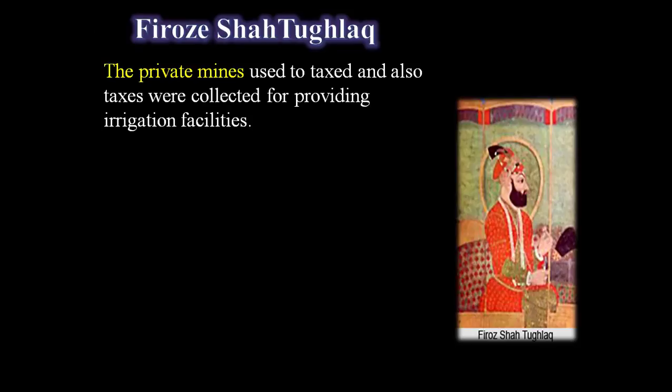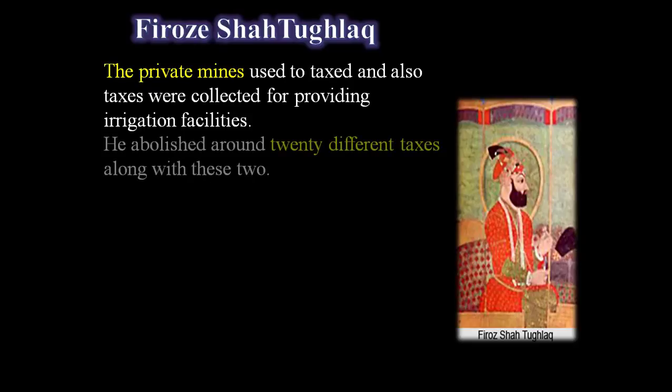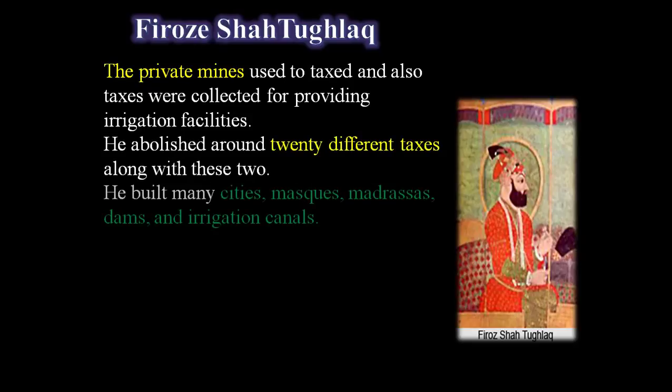And he gave permission for private mining, which was taxed, and taxes were also collected for providing irrigation facilities. He gave permission to start private mining, and then he collected the tax. The tax he utilized for the growth and development of irrigation facilities. He abolished nearly 20 different taxes, and he also built many cities, mosques, madrasas, dams, and irrigation canals.